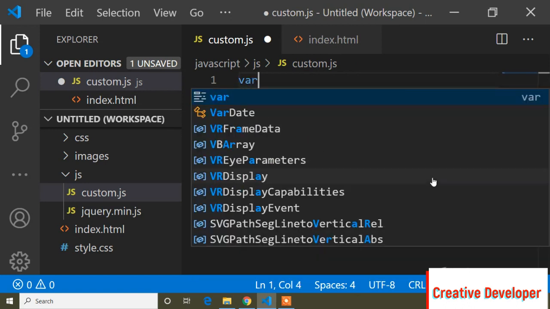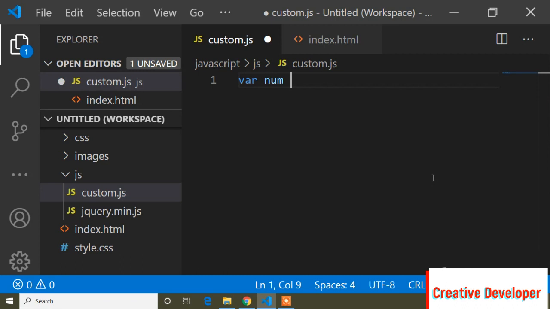Like suppose here if I write var num, so in the previous tutorial I had shown how to declare variable. If you don't know, you have to watch my previous tutorial. Now here num is the variable, and here I can declare a value, 10. So this data type is number. Here I will write a comment. When I use a comment in JavaScript, we use double slash. So this is the number data type.